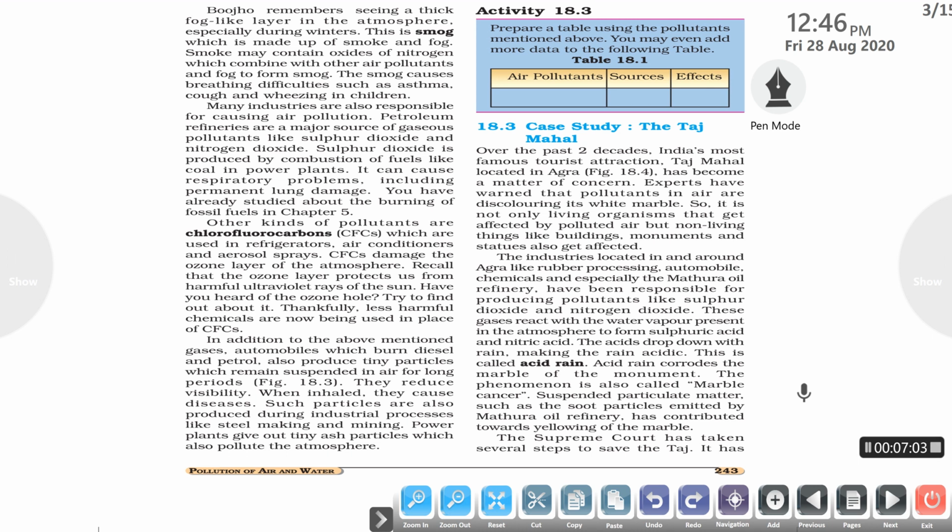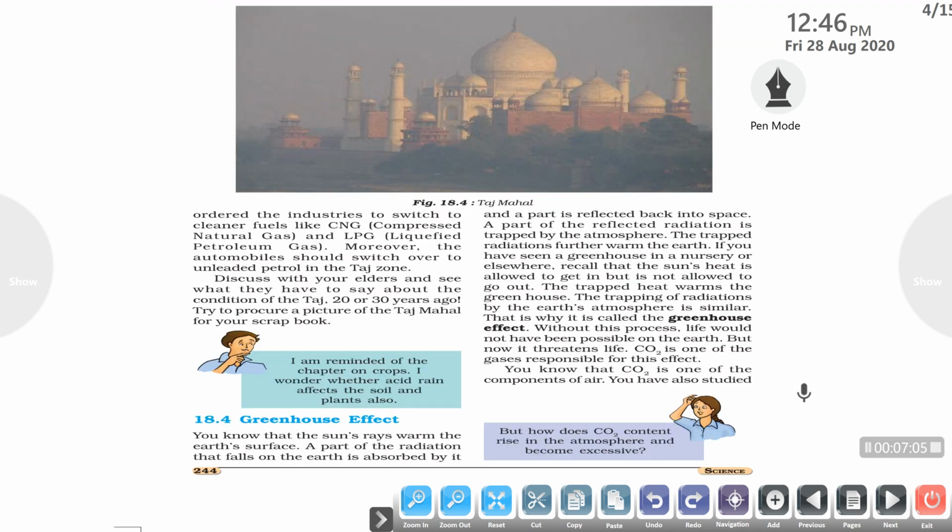So the Supreme Court has taken several steps to save the Taj Mahal. They have ordered the industries to switch to cleaner fuels like CNG, compressed natural gas, or liquefied petroleum gas. Moreover, the automobiles should switch over to unleaded petrol in the Taj zone.